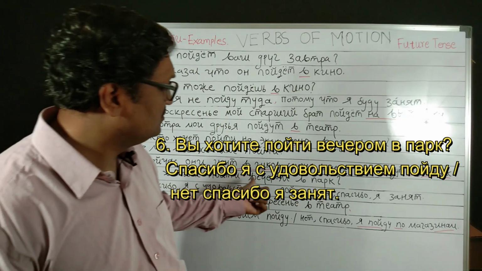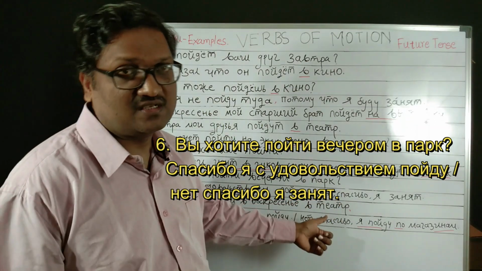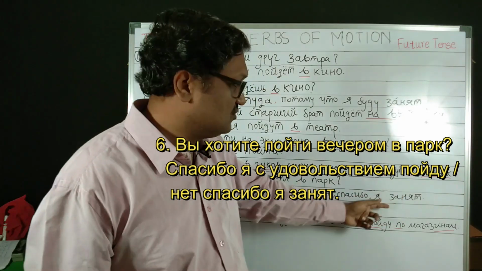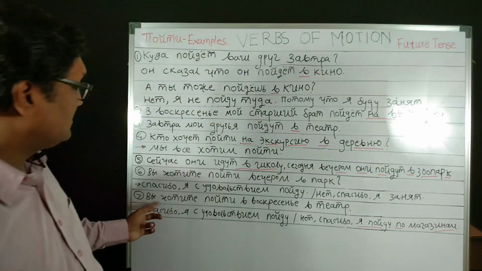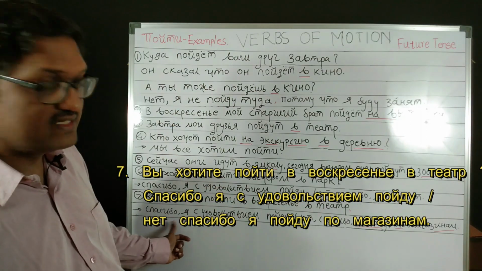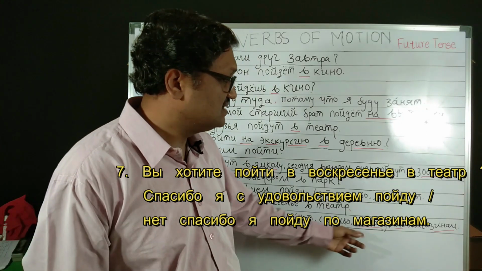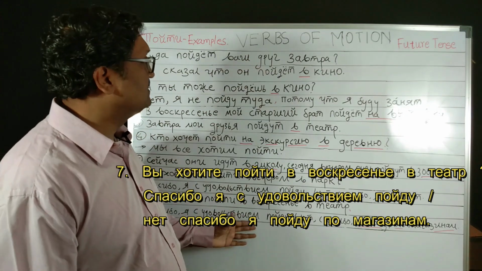Спасибо, я с удовольствием пойду. Yes, I will be happy. I will come with you. Нет, спасибо, я занят. No, I will not be there because I have important work. Okay. Вы хотите пойти в воскресенье в театр? One answer to this is спасибо, я с удовольствием пойду, if you want to go. Otherwise, нет, спасибо, я пойду по магазинам. Two possibilities are there. So these are the examples of paiti, future tense.